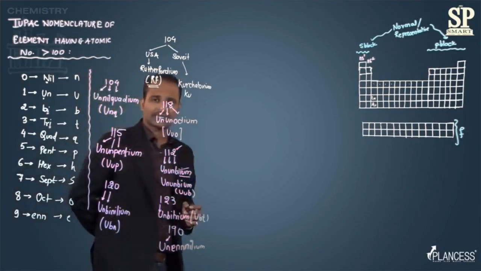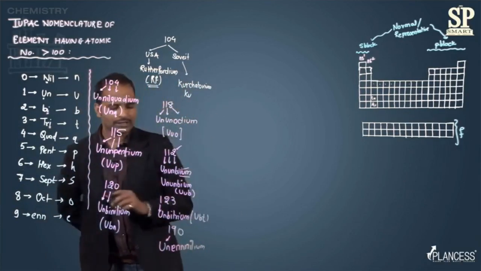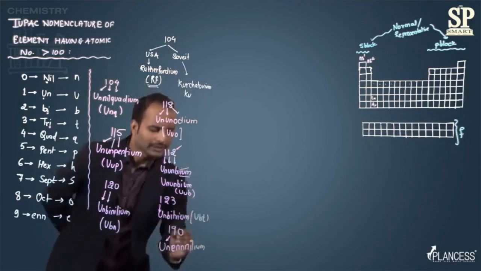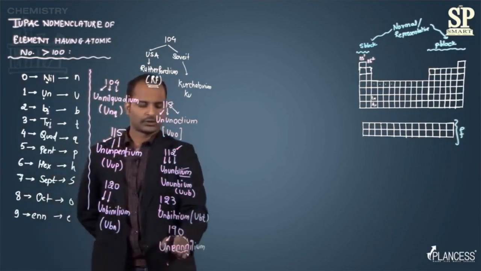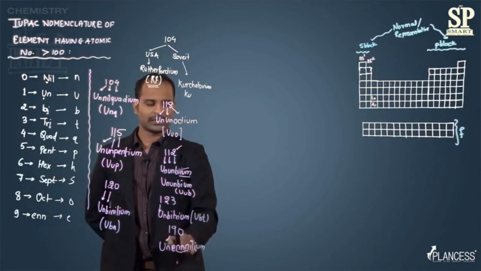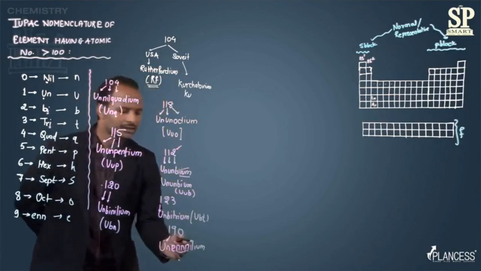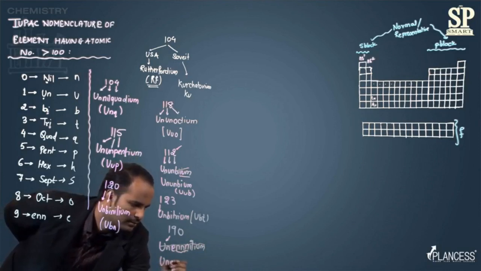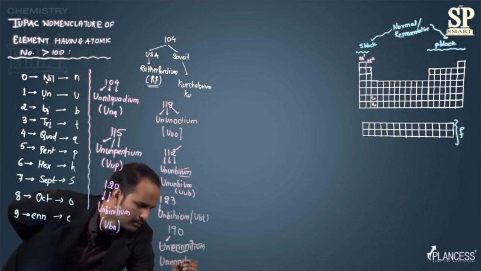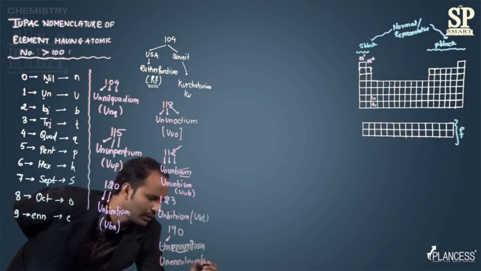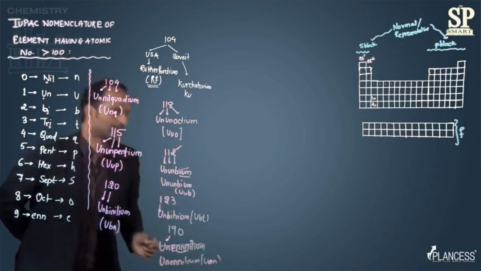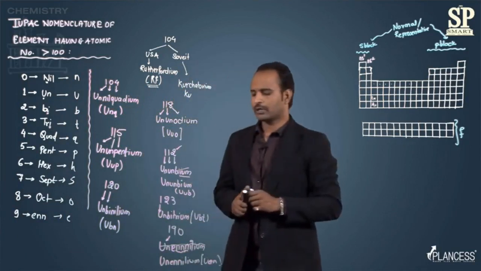Now in this case again the scientists have some problem. IUPAC says that if the 9 is followed by 0, then 3 n's come together: 2 n's of enn, that is 9, and 1 n of nil, that is 0. So out of 3, 1 n should be dropped, and this will not be the name. The actual name is unennilium, and the symbol will be U, E, N. So this will be the name of atomic number 190.